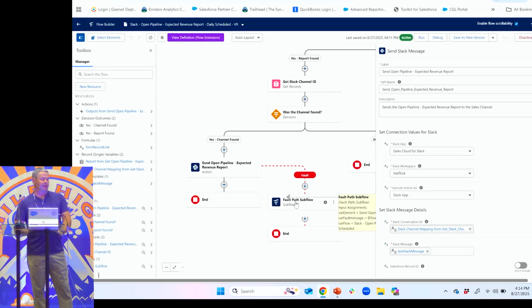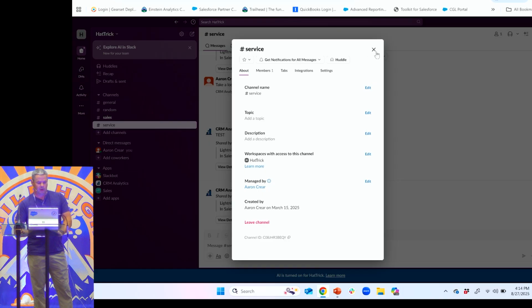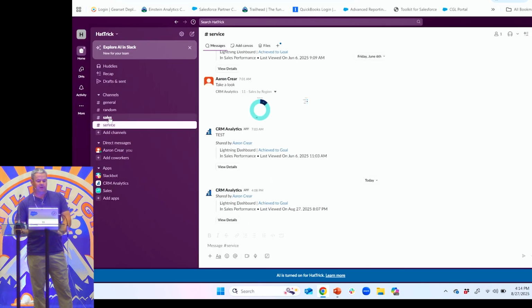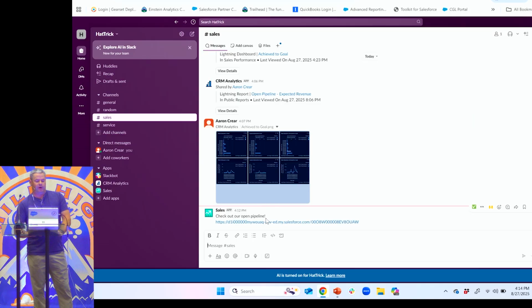Then I just have a fault path. So let's take a look over here because I think it actually did run. I can see here there's a little bold on the sales. And then I have right here my message, that's the text. And you can see here it created that clickable link for me.